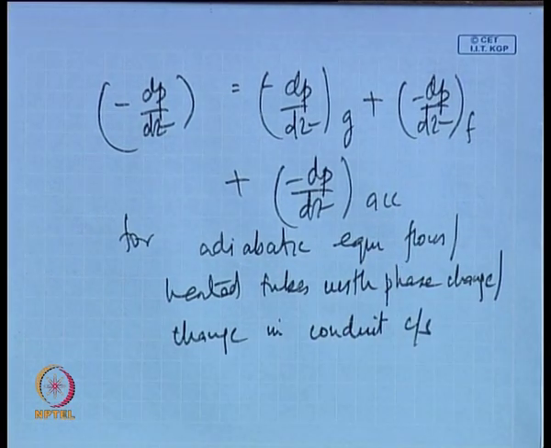Fine, but what will be the expression of this acceleration pressure gradient, how many terms it will comprise, that will depend on what factors contribute to the acceleration pressure gradient. If there is an area change accompanied by heat transfer, definitely it will comprise the requisite number of terms. Under normal circumstances, it will just have one particular term. Why will it have that term?